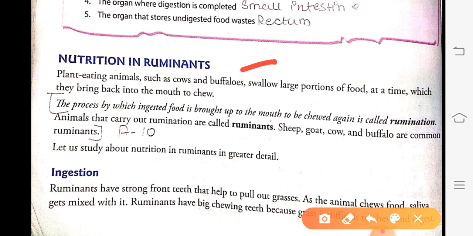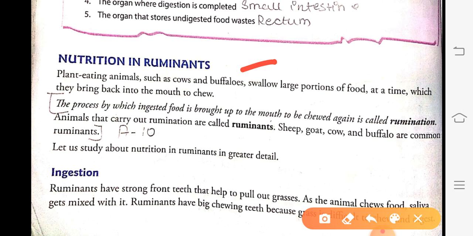like cow and buffalo, they just swallow a large portion of food at a time, which they bring back into the mouth to chew. Plant eating animals such as cow and buffalo, whenever they get the food, they swallow as much as they can eat at a time. Just listen properly. जितना खा सकते हैं वो एक बार में खा लेते हैं.